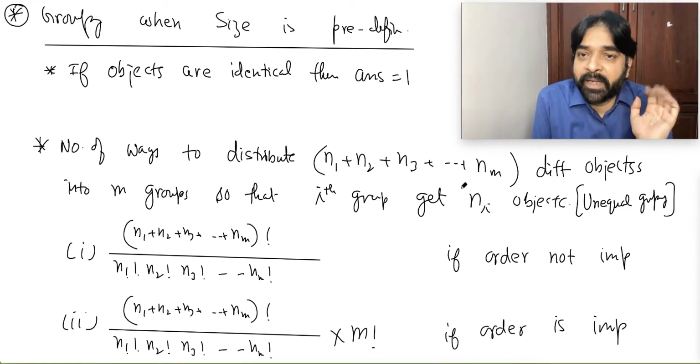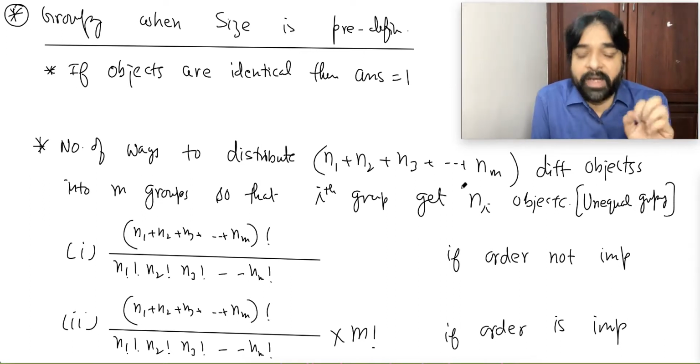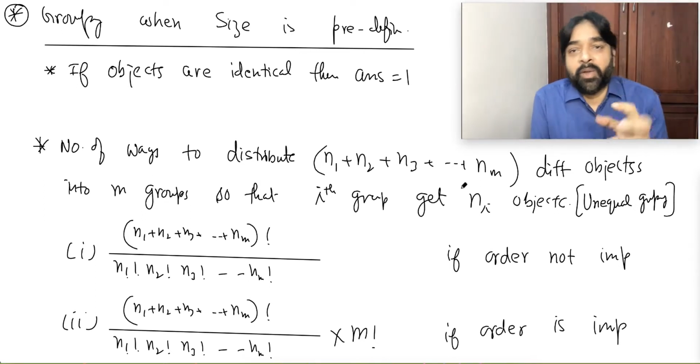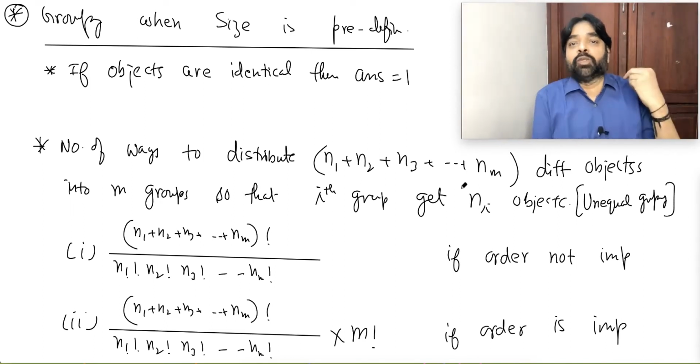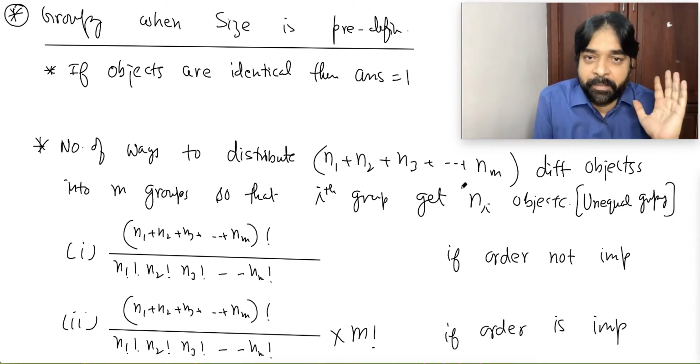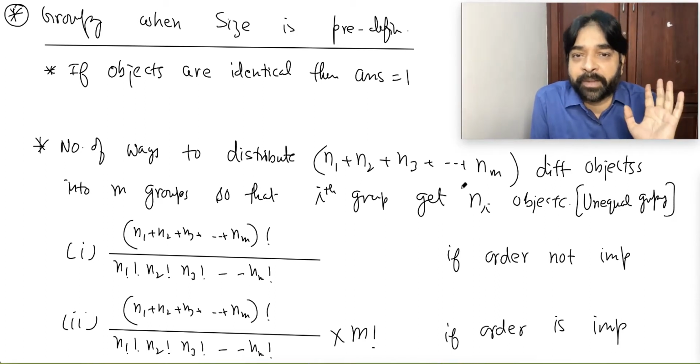Something going in the mind? Are you able to understand? It's not only for grouping. Always remember, when I select two objects, then again select two objects, then again select two objects, 100% you are making mistakes, because the repetition is going to take place.